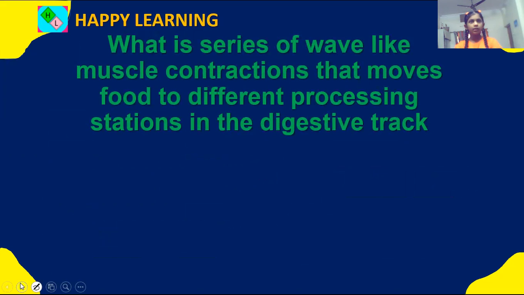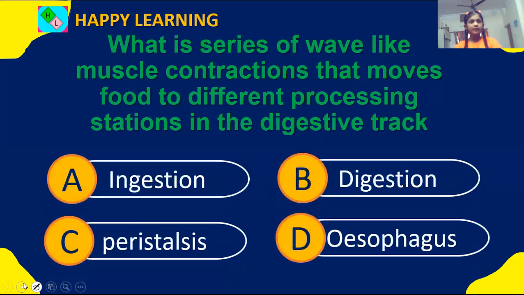Next question. What is the series of wave-like muscle contractions that moves food to different processing stations in the digestive tract? Options are egestion, digestion, peristalsis, esophagus. Here is the food pipe.